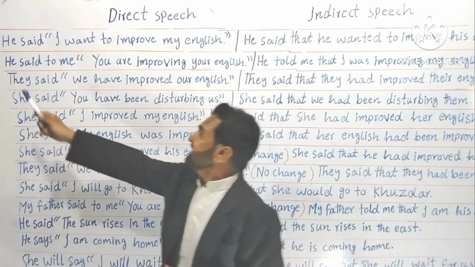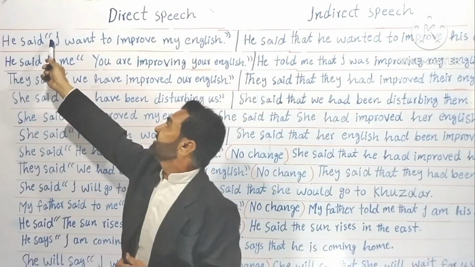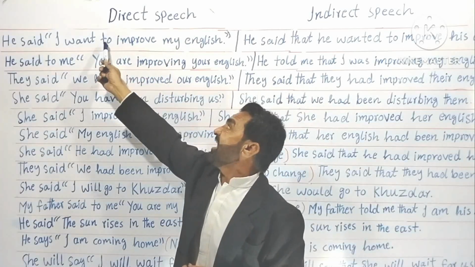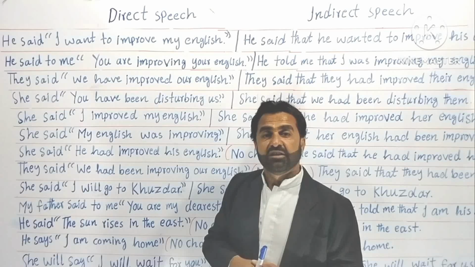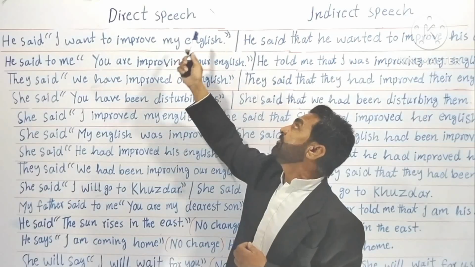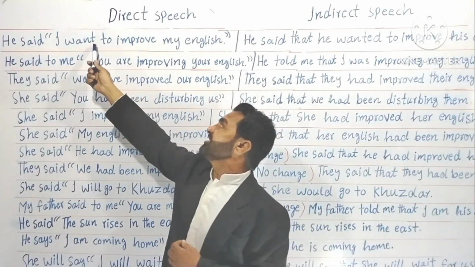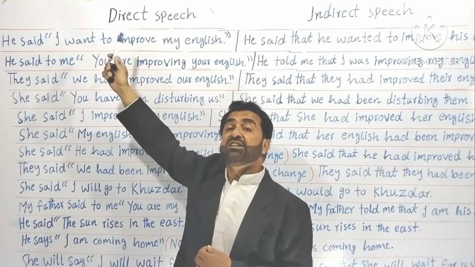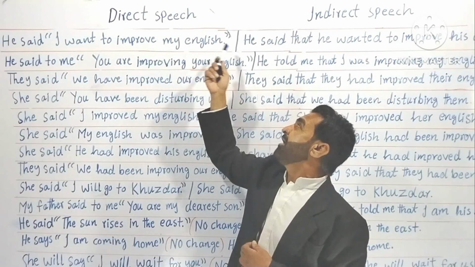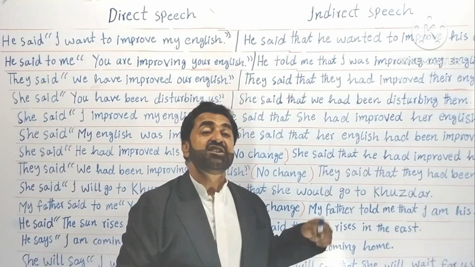The first example is that he said. Now you see the inverted commas. These are his exact words that I am saying. These are not my words. Because you see, it's kind of a quotation. These are quotation marks, called inverted commas. It means these are not my words. These are someone else's words. This is the difference. He said, I want to improve my English. This is present simple. Now you will see it will change into past simple.